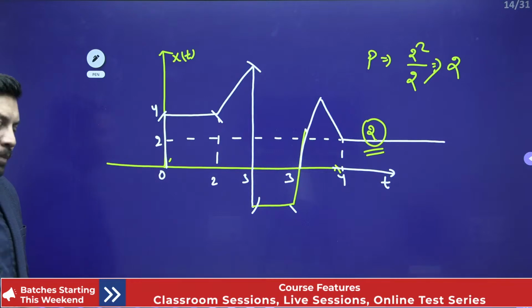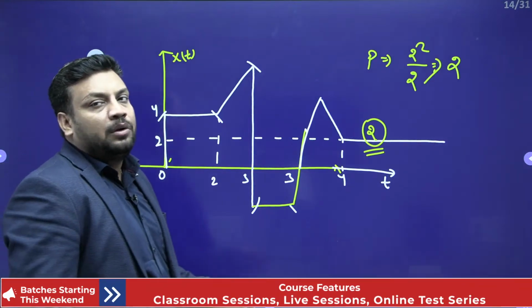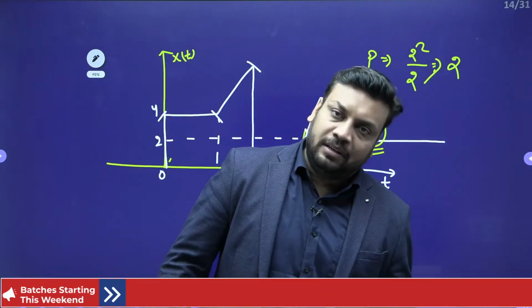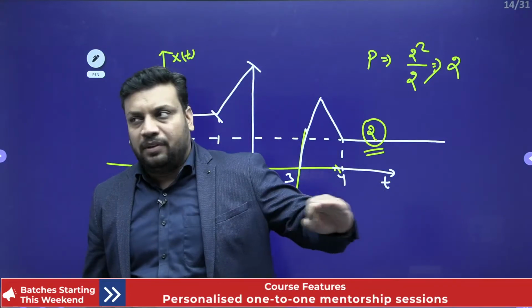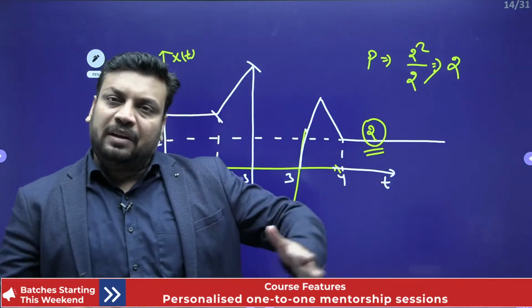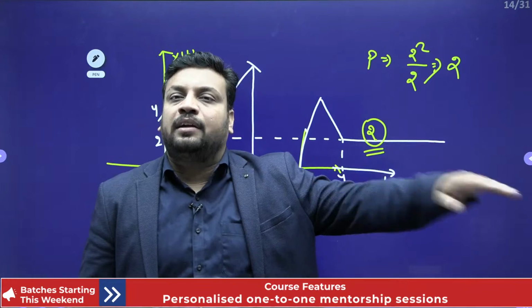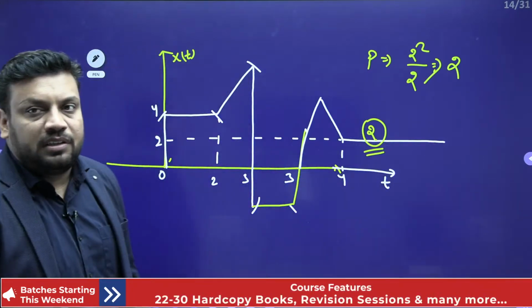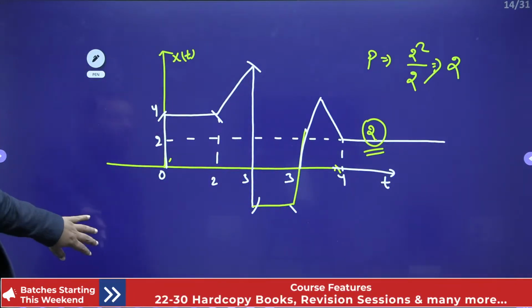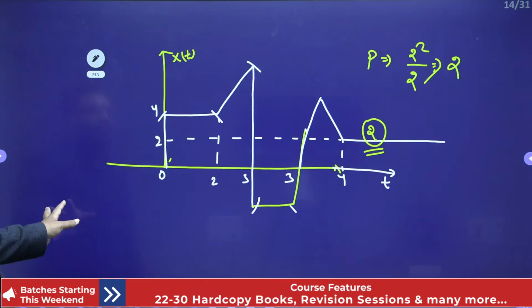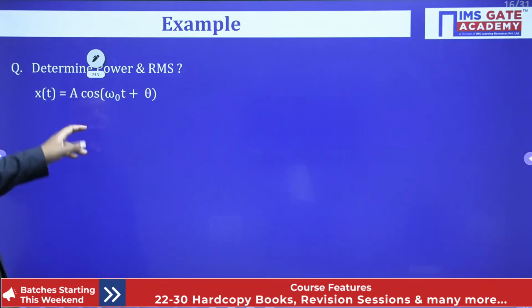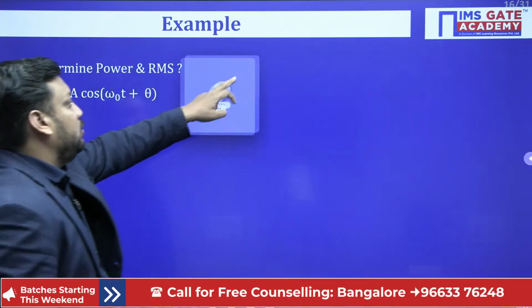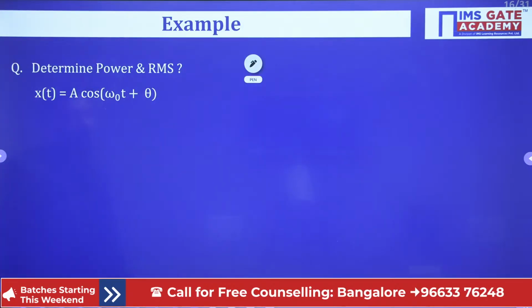So always remember, whenever the signal contains any constant value throughout infinity, the time duration is infinite and the value is constant. Then as far as power calculation is concerned, it is A square by 2. Shabash. This became so easy, sir, it was fun. Let's go, now here also we have one more important conclusion.